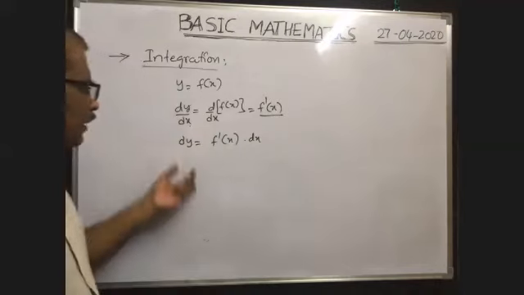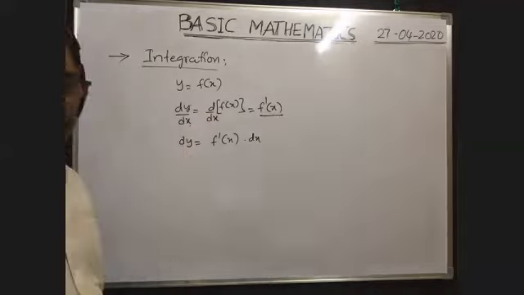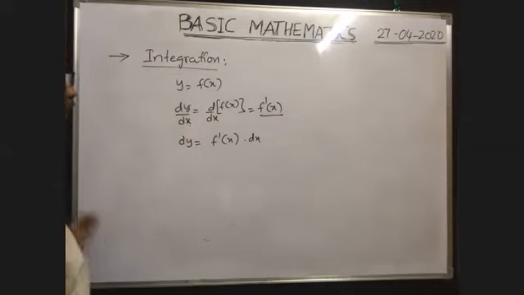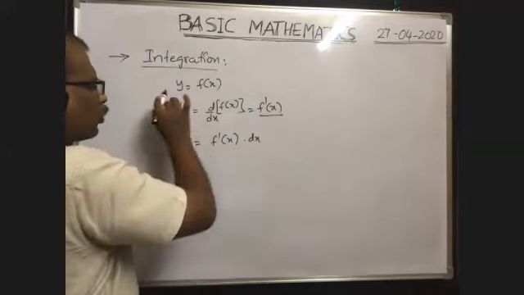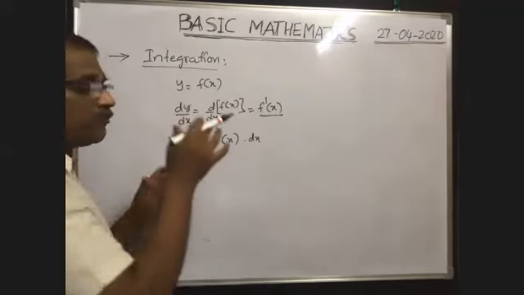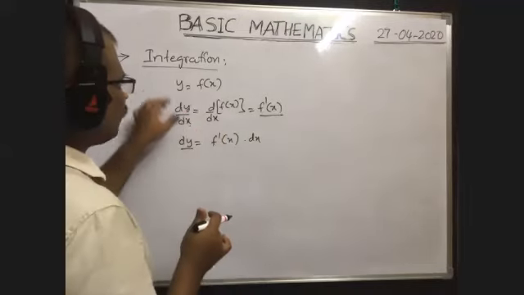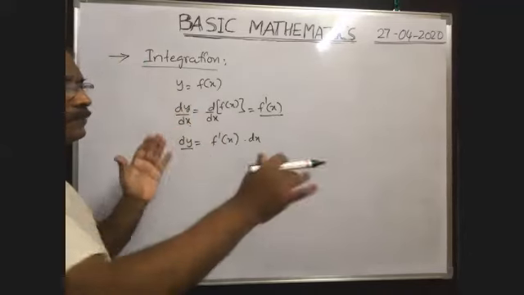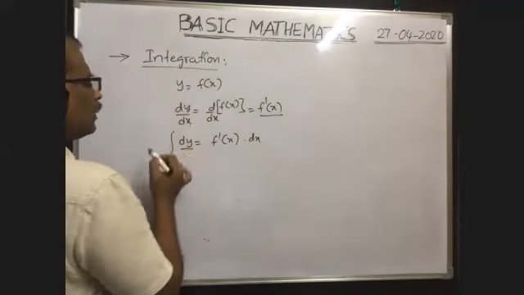Dy means a small change in the y value. Dx means a small change in the x value. Now we have to find the y value. Y means the total length, or total value. Dy means the value of a part of y. What is the total value of y? These dy's can be added; a number of terms we have to add so that it gives the total value y. Instead of doing so, you just do integration on both sides.